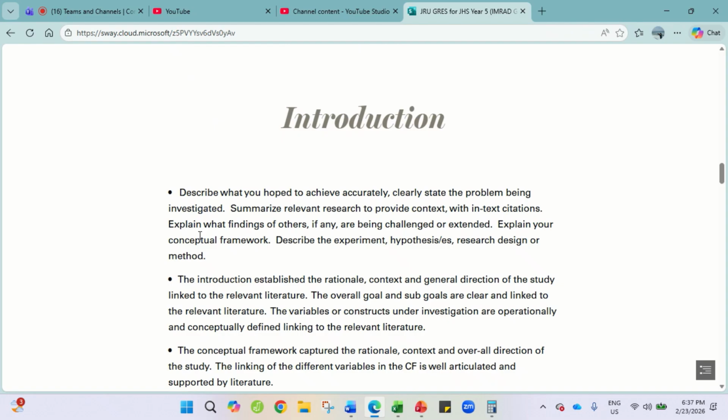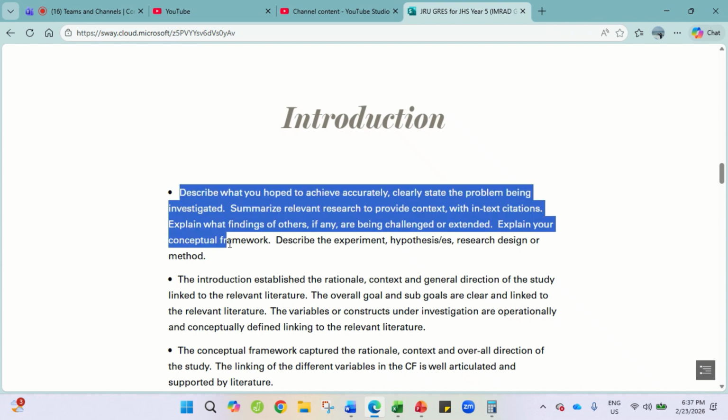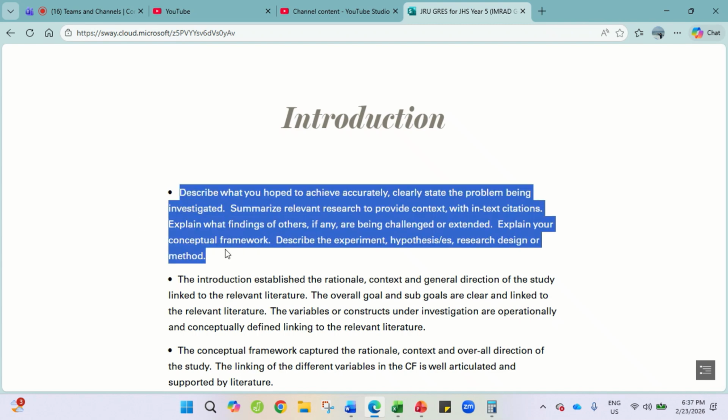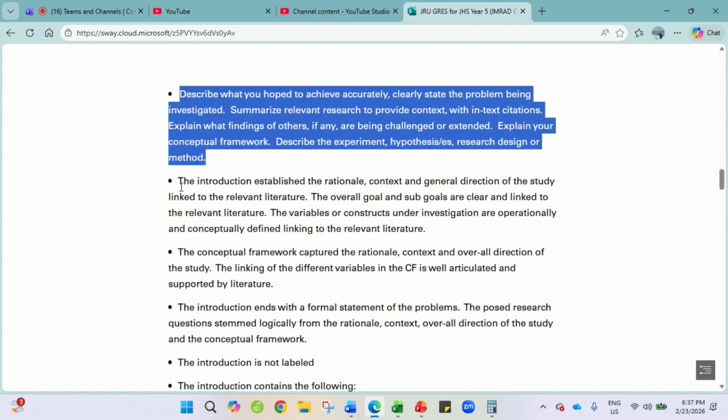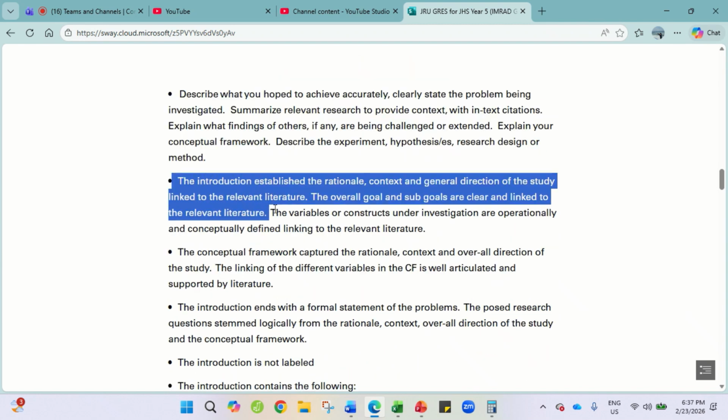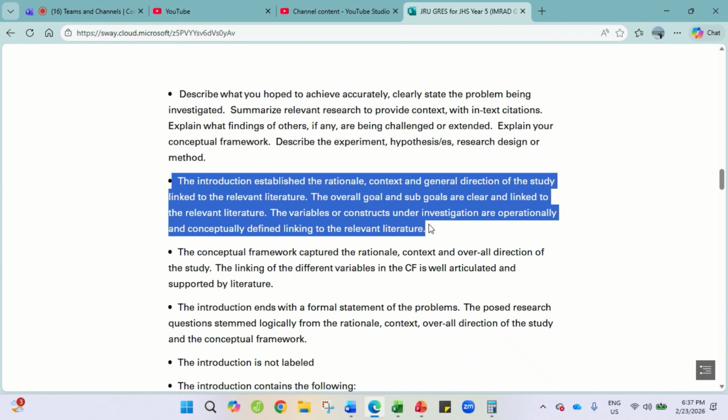Now, the first part of the IMRAD is known as the introduction. Here it describes what you hope to achieve, or the objective, and describes the experiment, hypothesis, design, or method. The introduction establishes the rationale or context with a general direction of the study linked to the literature review. That's why we added a literature review in our format, even though it should be integrated in the introduction. However, as a starting learner, I want my students to work on the literature review as a separate part.